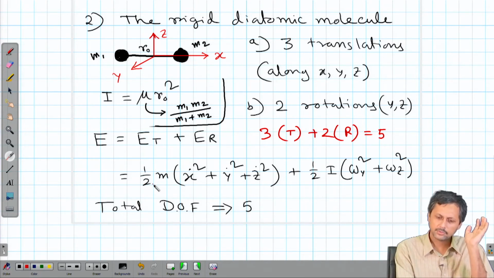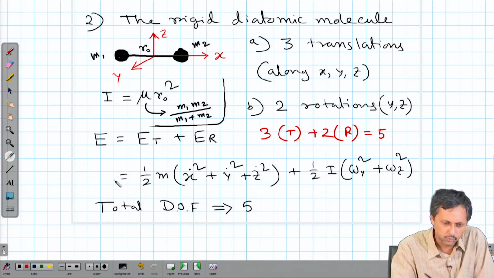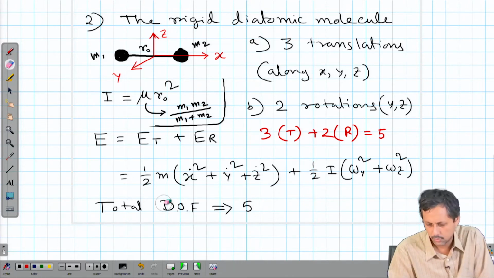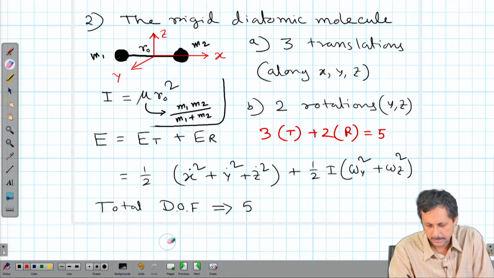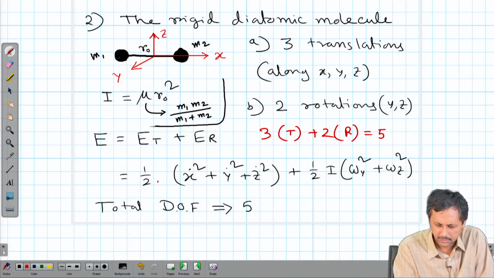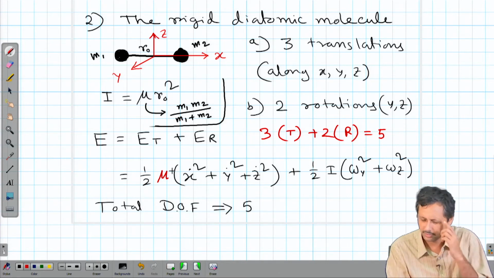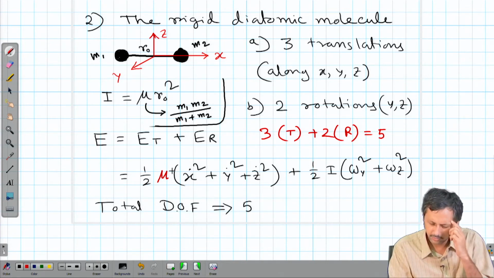E t once again will be half, so sorry, it should be mu, right. It has to be replaced by mu or something else. Effective mass is for rotation.